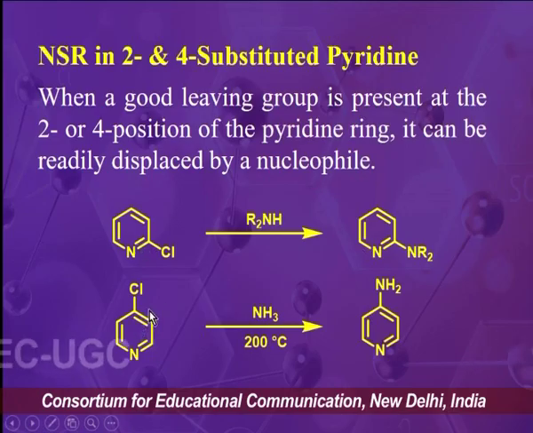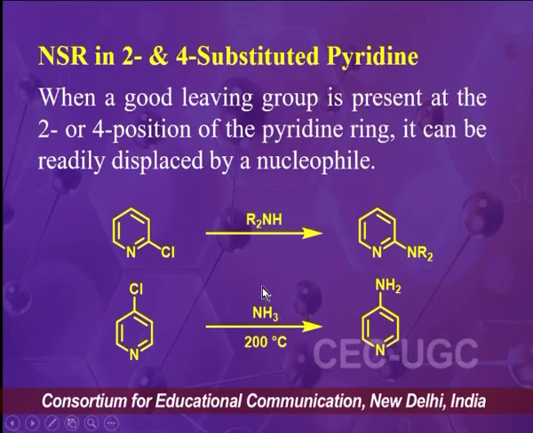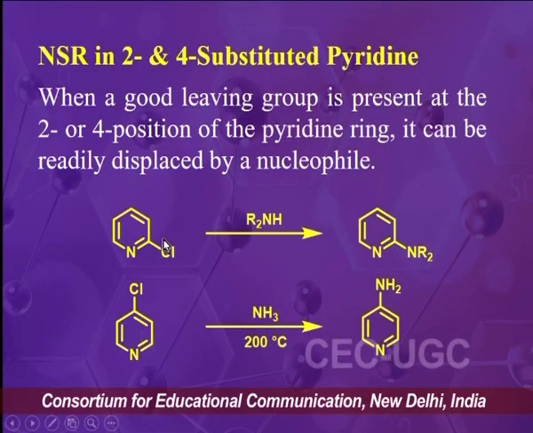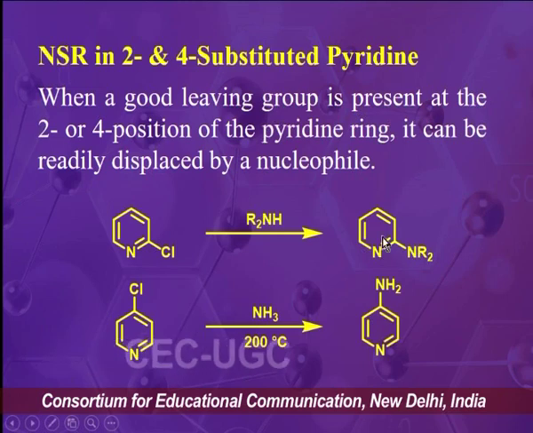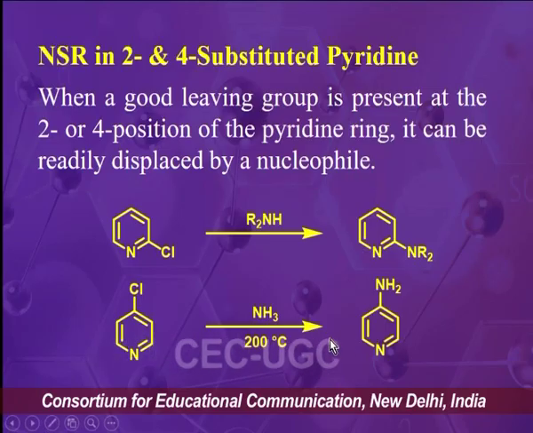When these derivatives are treated with a nucleophile like a secondary amine or ammonia at 200 degrees Celsius, there will be nucleophilic substitution reaction at their respective position. So when 2-chloropyridine is reacted with any nucleophile, it will produce a 2-substituted pyridine derivative, and when 4-chloropyridine is reacted with a nucleophile, that is ammonia, then it will produce 4-aminopyridine as the final product.